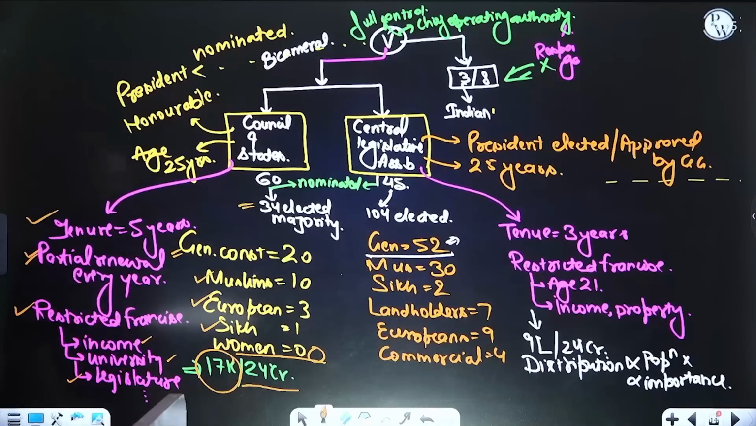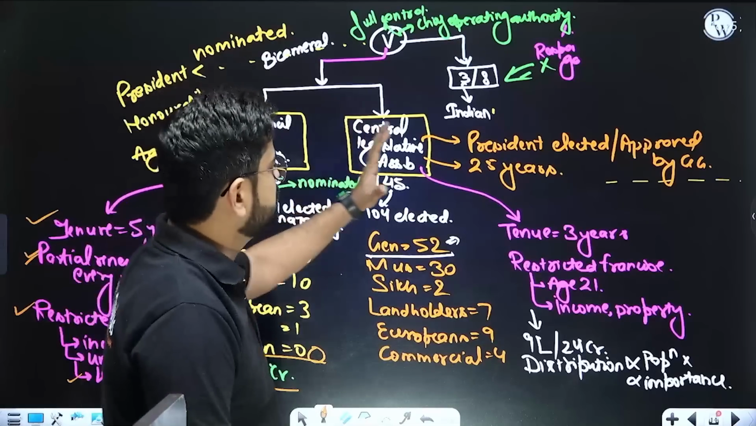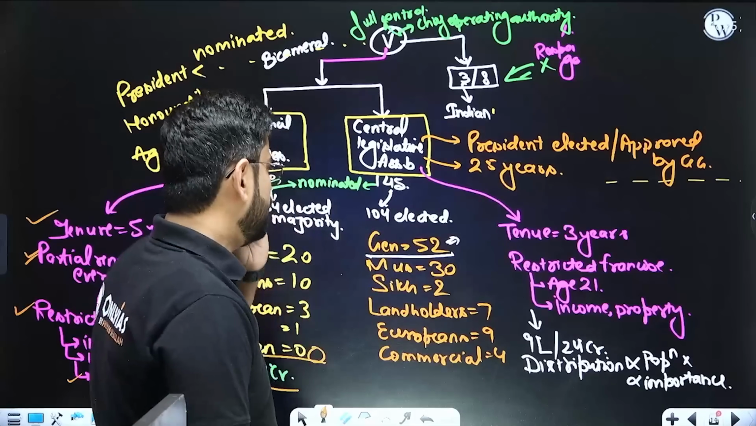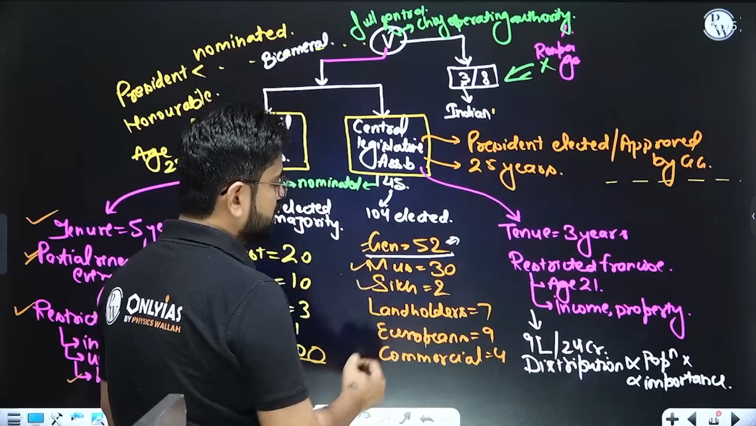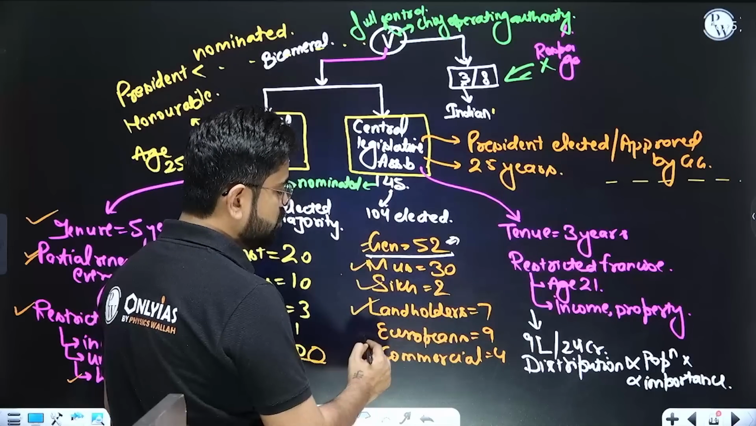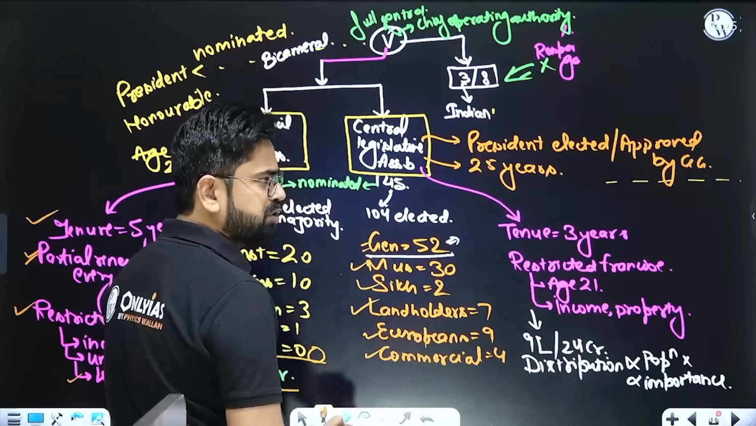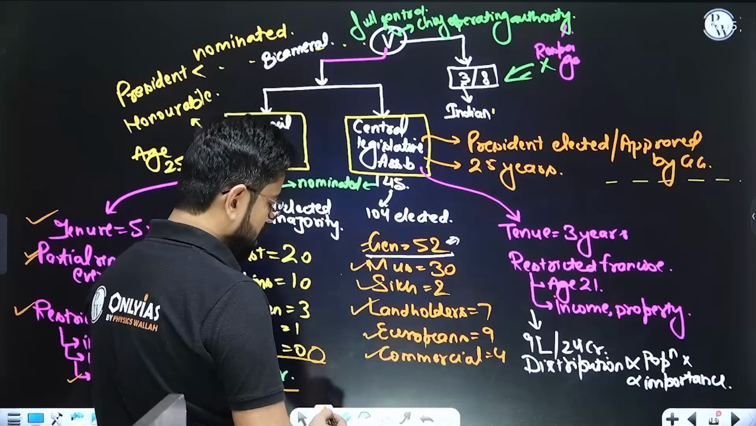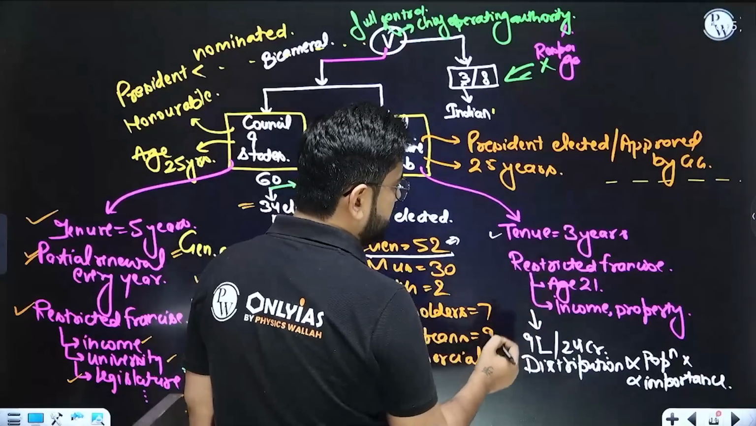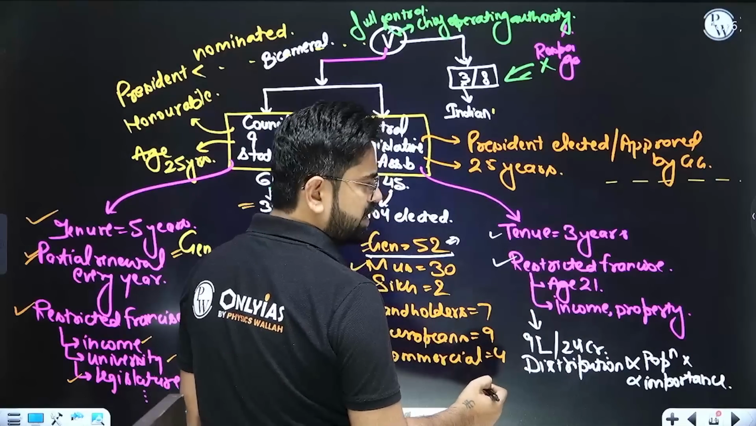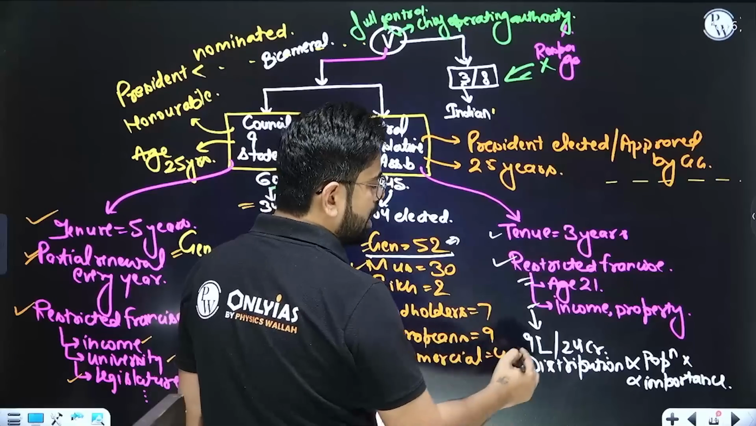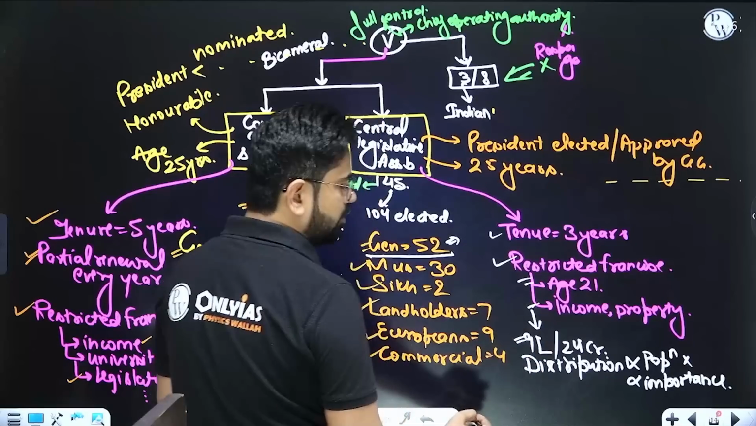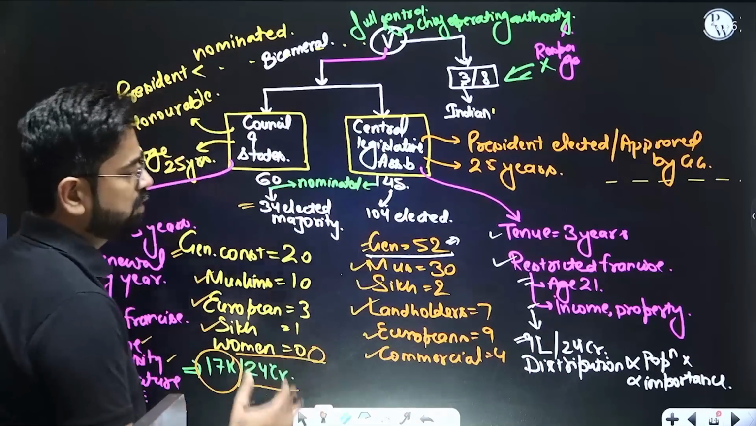Now, another thing is the central legislature, like Lok Sabha. Here also the seats will be divided between the general constituency, again Muslims, Sikhs, plus landholders, Europeans, and commercial seats for the businessmen. The tenure over here is different, it is 3 years. Restricted franchise will be there: age is 21 years, and income and property will decide whether you can vote or not. 9 lakh out of 24 crore of the population were supposed to vote in this.